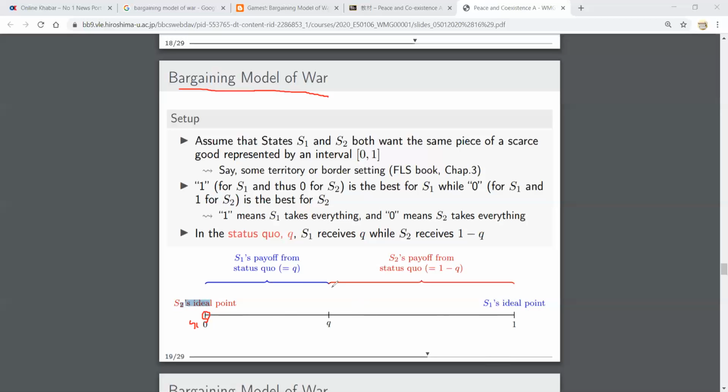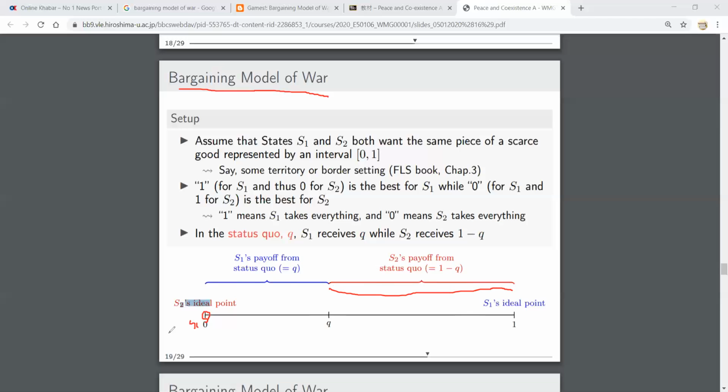Now let's think that there is neither war nor settlement at this time. There is some S1 payoff from the status quo. They are not doing anything, but S1 is getting this much and S2 is getting this much. This is S2's share, and this was S1's share before war or any settlement.